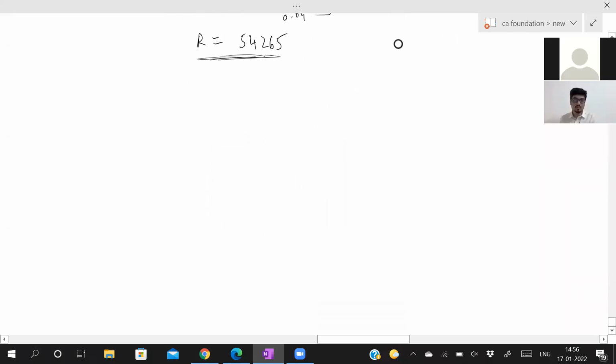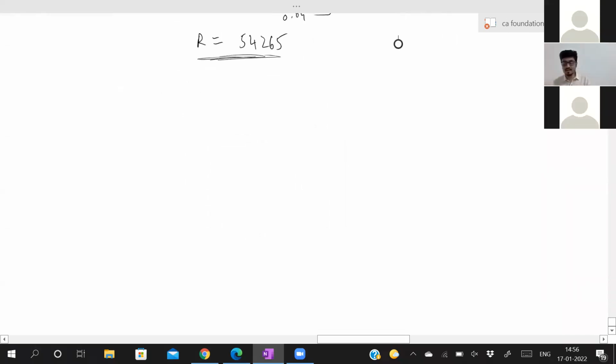So now you know how to do sums on sinking fund. It is a regular annuity, and they are asking you either future value or annuity amount. So that much you can do. Now there is one more concept called lease, or rent, or hire. This is your next concept, lease.